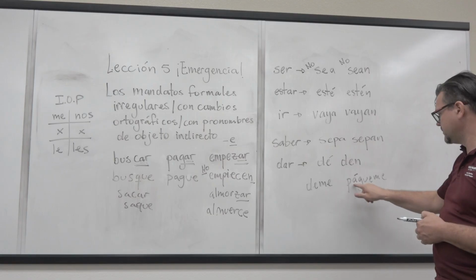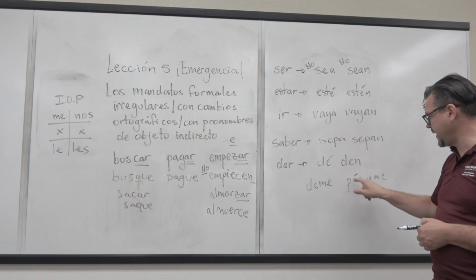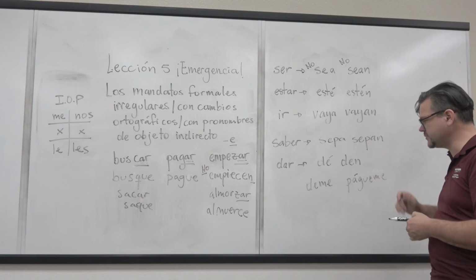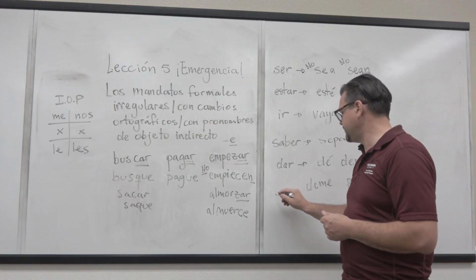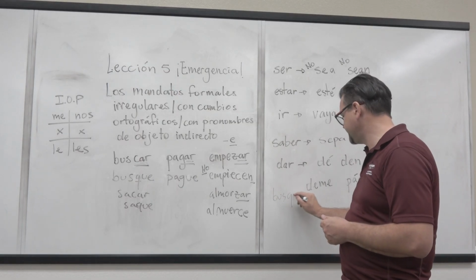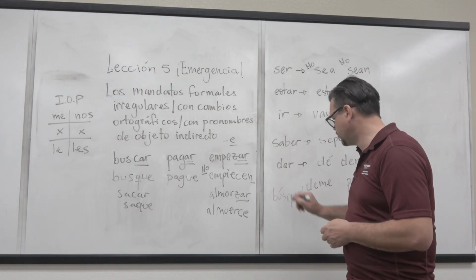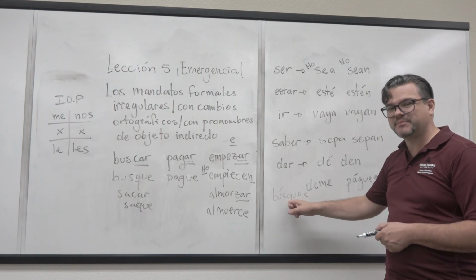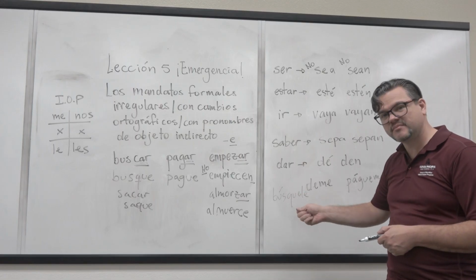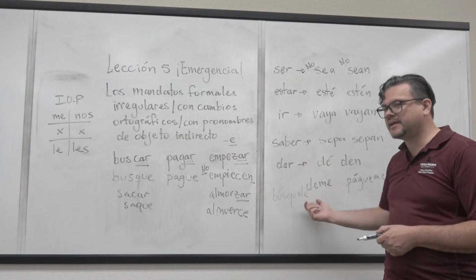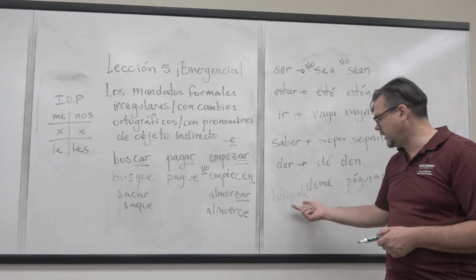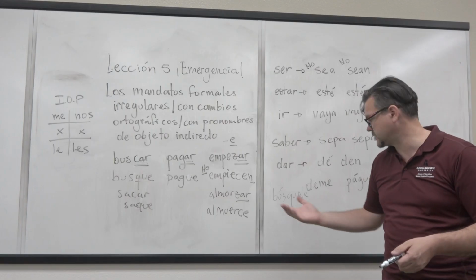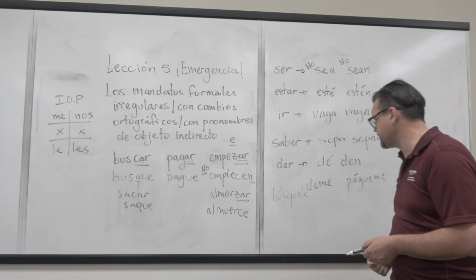You're going to see that they have an accent mark now, when you see these 3 syllables. Por ejemplo, búsquele. Buscar means to look for, so find him, find her. Find her the medication. Búsquele el medicamento.